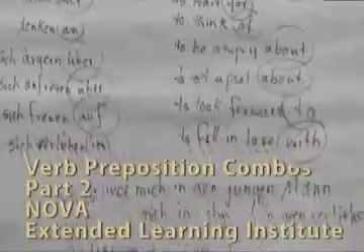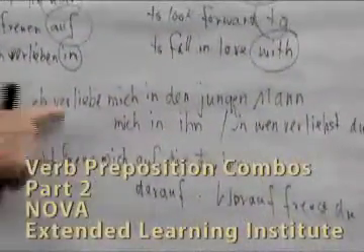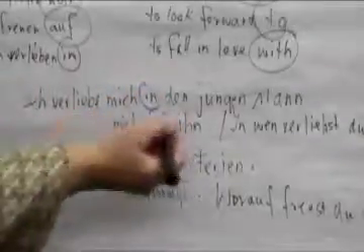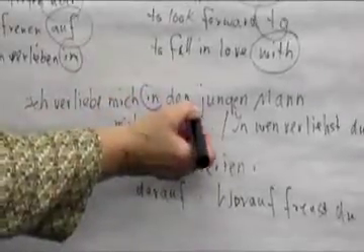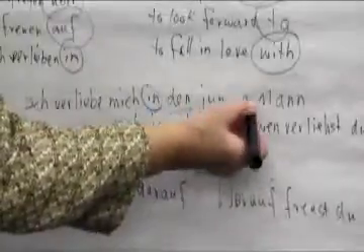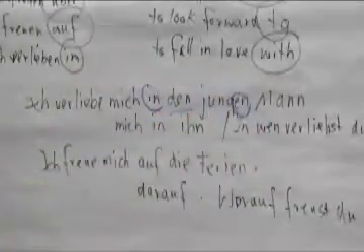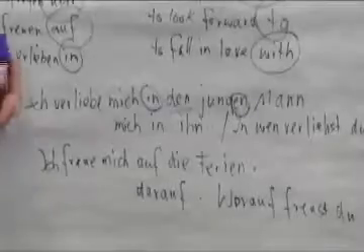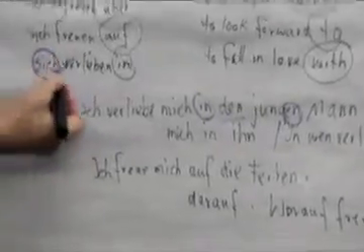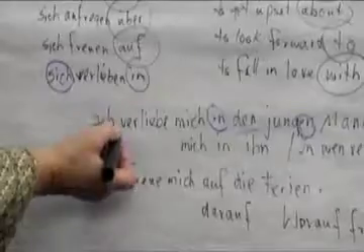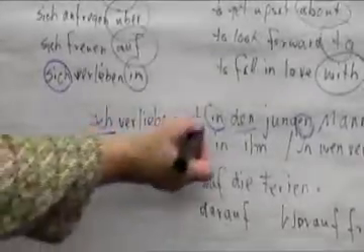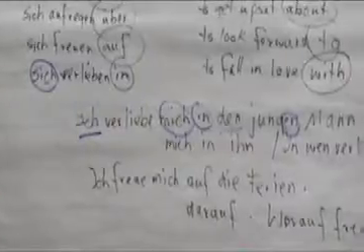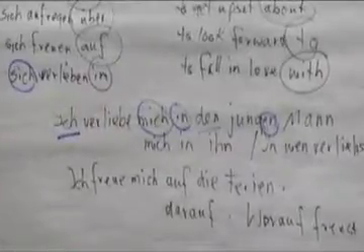Now let's use an example. Ich verliebe mich in... we learned accusative, der Mann becomes den Mann, adjective ending is -en, den Mann. Ich verliebe mich in den jungen Mann. Now, sich verlieben is also a reflexive verb, remember those? So you have to say ich and then you have to have your reflexive pronoun. Ich verliebe mich in den jungen Mann.